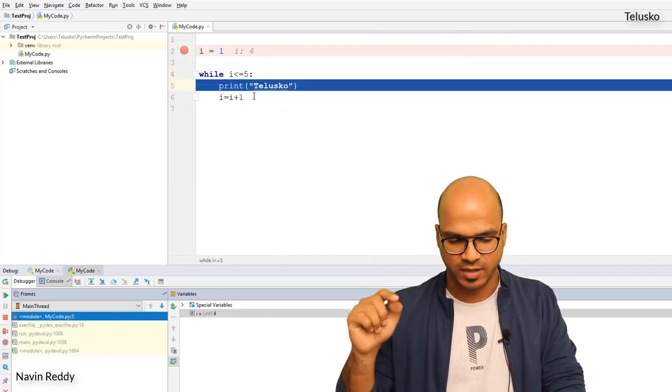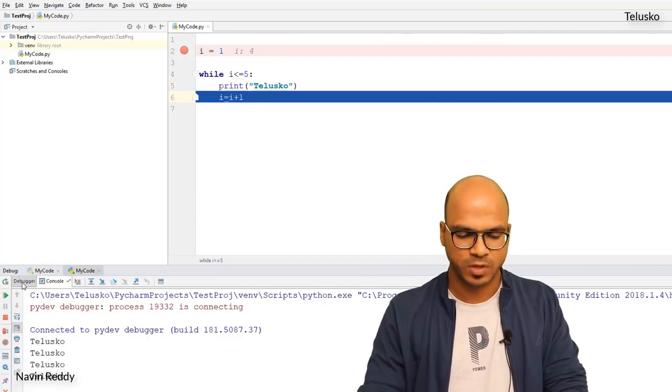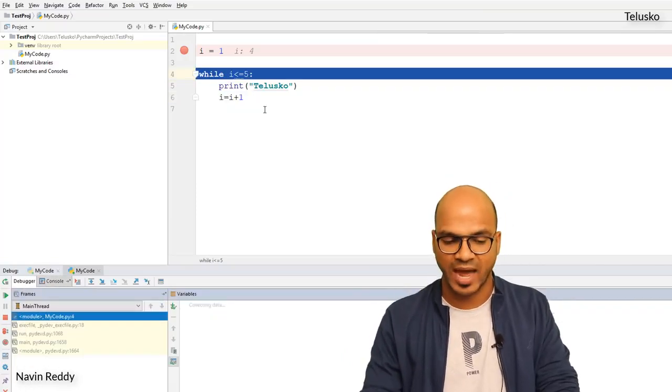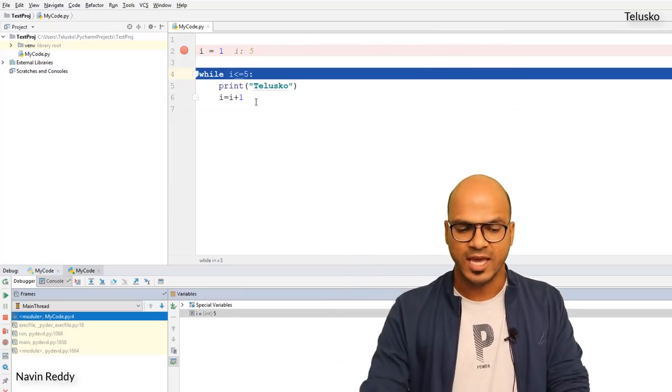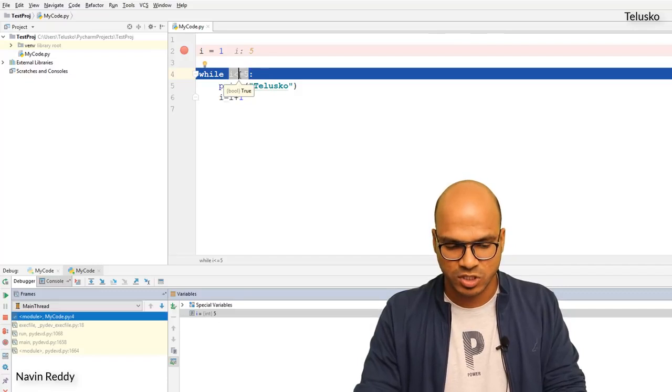And then if I press F8, it will print Telescope the 4th time. You can see that in the console. If I switch back there, we got Telescope 4 times. And then the value of I now is 5, right? Is 5 less than or equal to 5? Yes, you can see we have equal to there. The evaluation is also true.